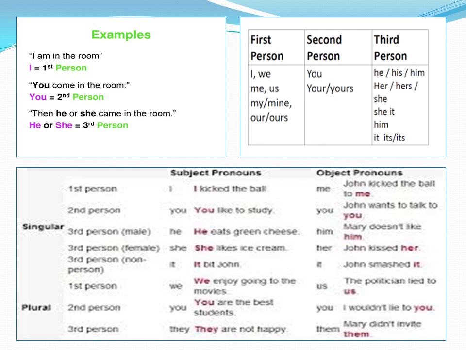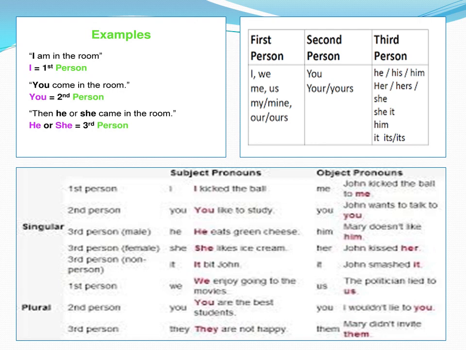Now let us look at the examples, children. I am in the room. I am. That means who? I. So that is the first person. You come into the room. So I am telling you, you come into the room. So I am the first person. You, to whom I am telling, you are the second person. Then he or she came into the room. So he or she, that is the third person. Did you understand?